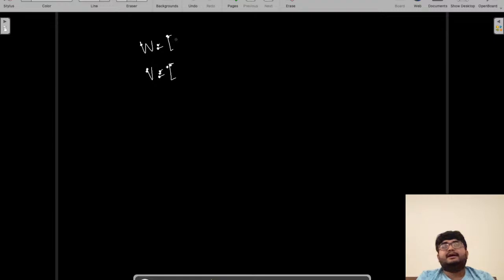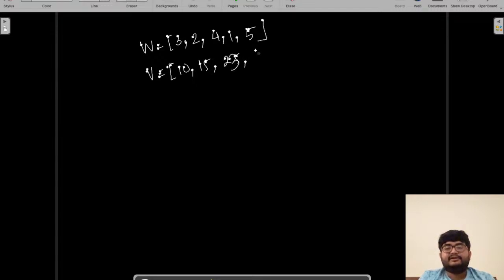Weights will be, let's say, 3, 2, 4, 1, 5, and values, let's say, will be 10, 15, 25, 23, rather 23, 2, and 19, something like this, right? So let's say the maximum carrying capacity is 5, right?